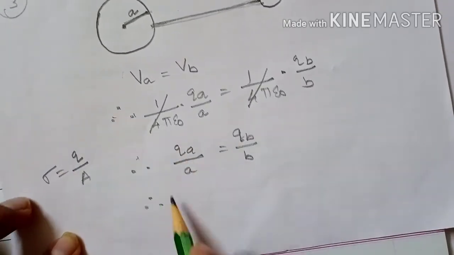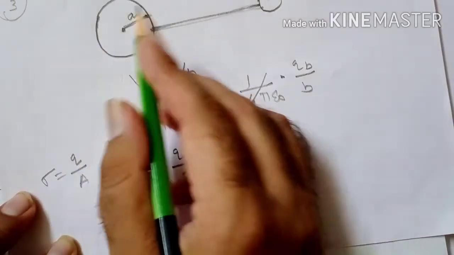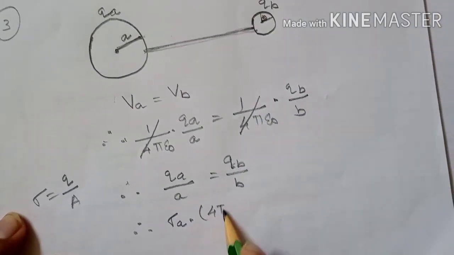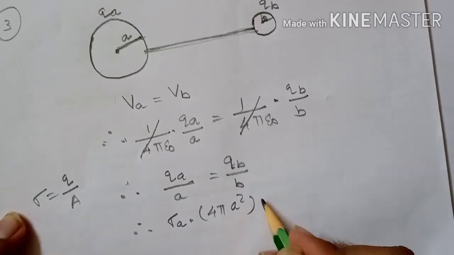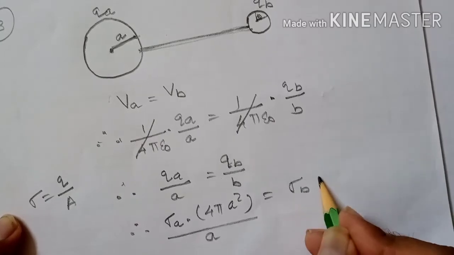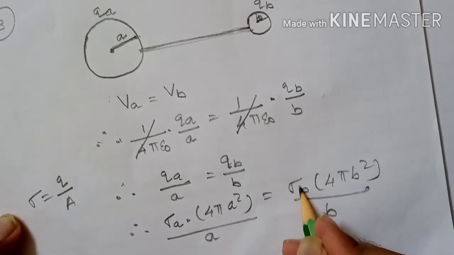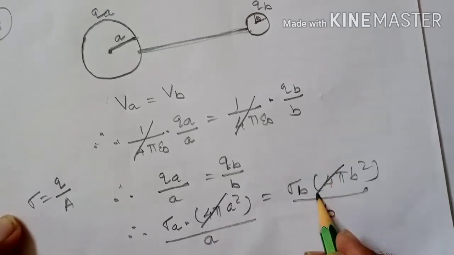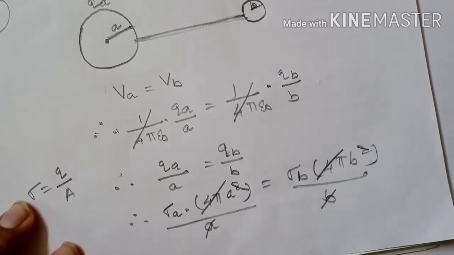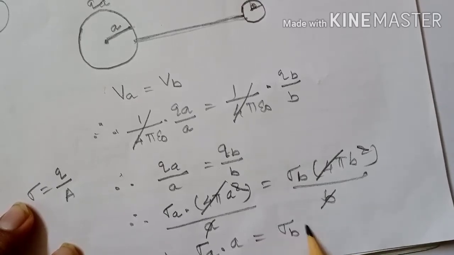So QA is equal to surface charge density sigma A into the area of the spherical conductor, that is 4 pi A square, upon A is equal to sigma B into 4 pi B square upon B. 4 pi will get cancelled, A will get cancelled, B will get cancelled. Therefore we can say sigma A into A is equal to sigma B into B.